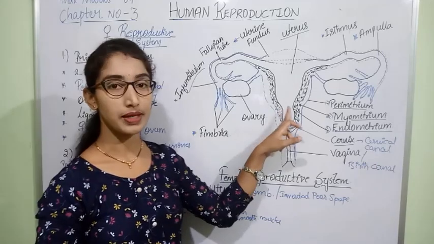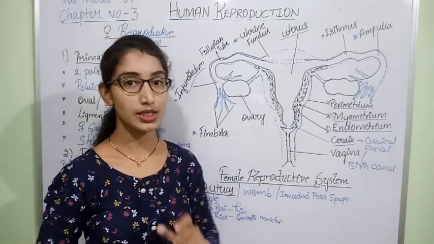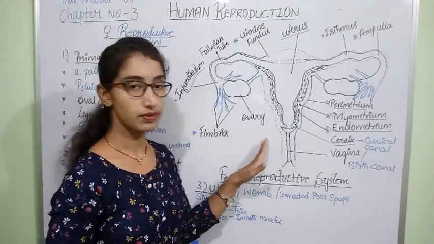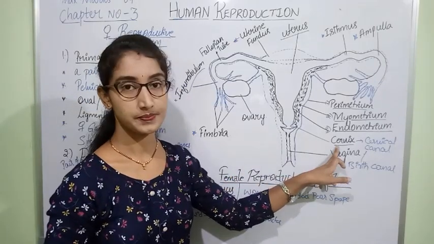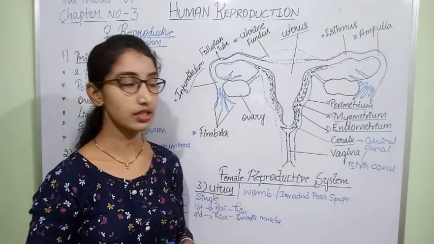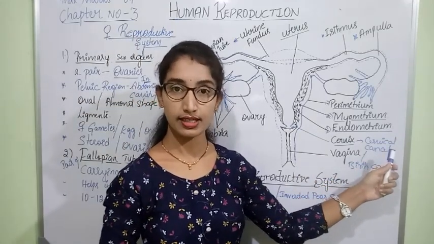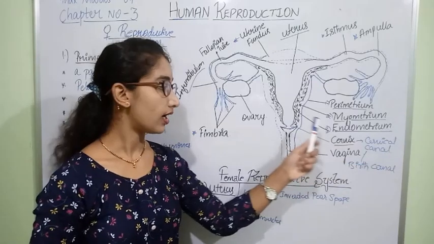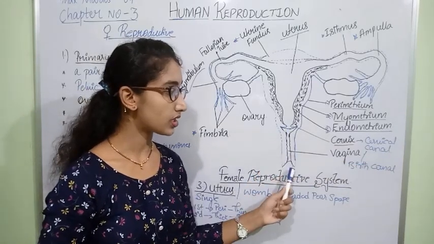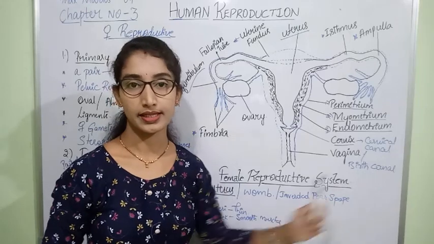The uterus is continued by a very narrow part in the female reproductive system, the cervix. The cervix has a cavity called the cervical canal, and along with the cervix, the vagina forms the birth canal.